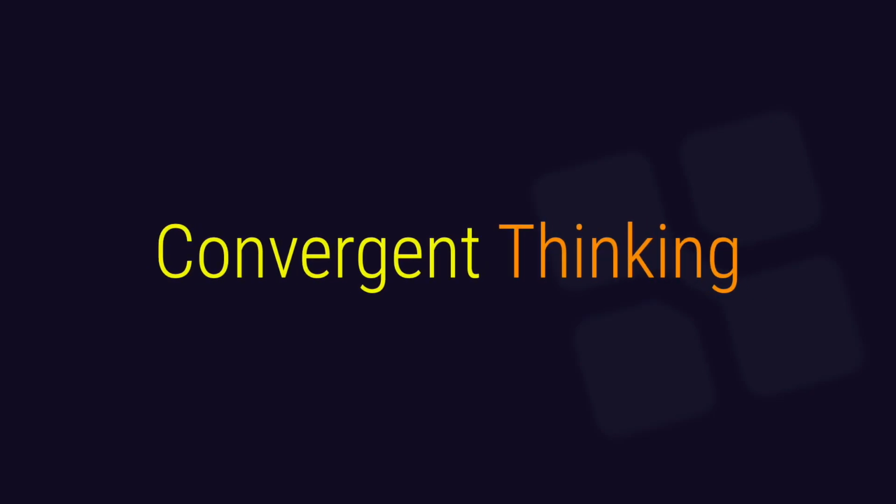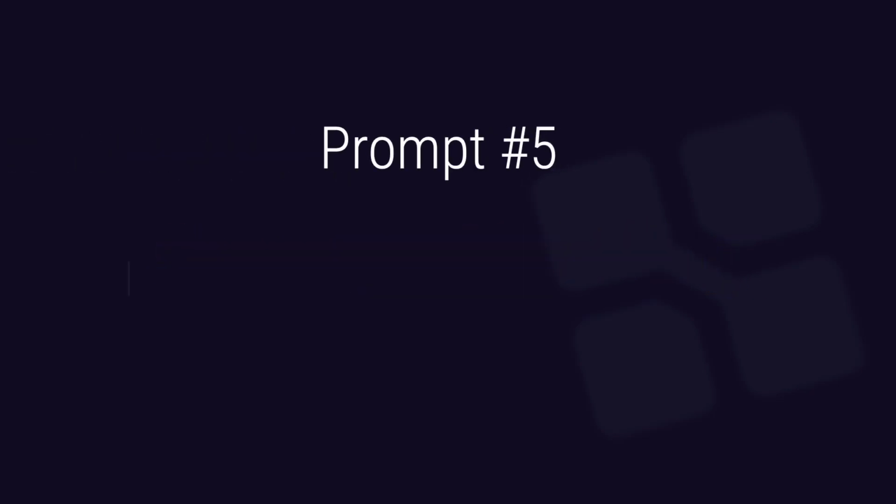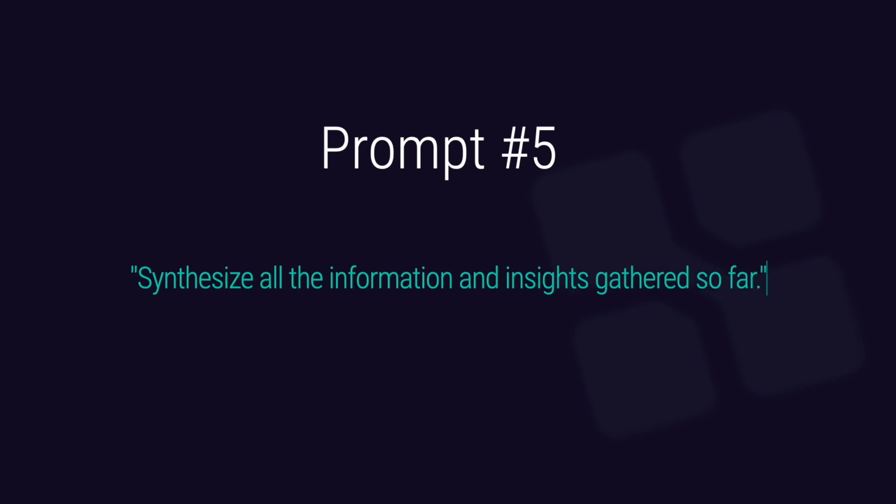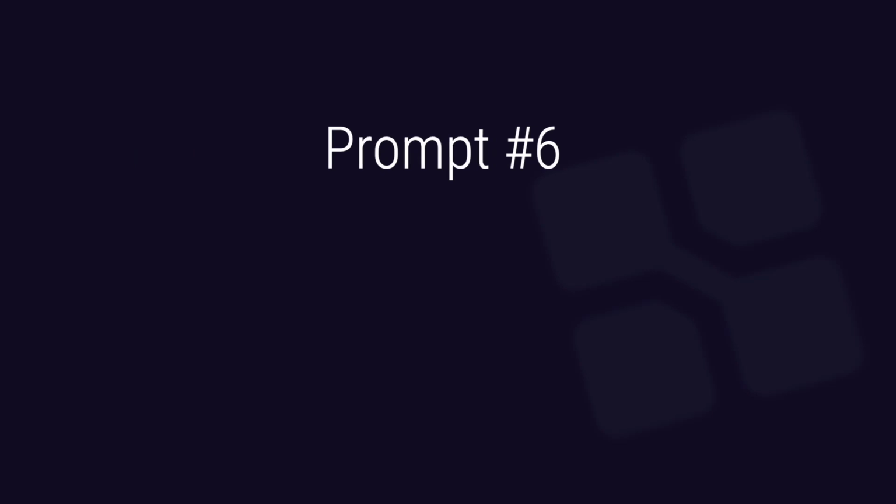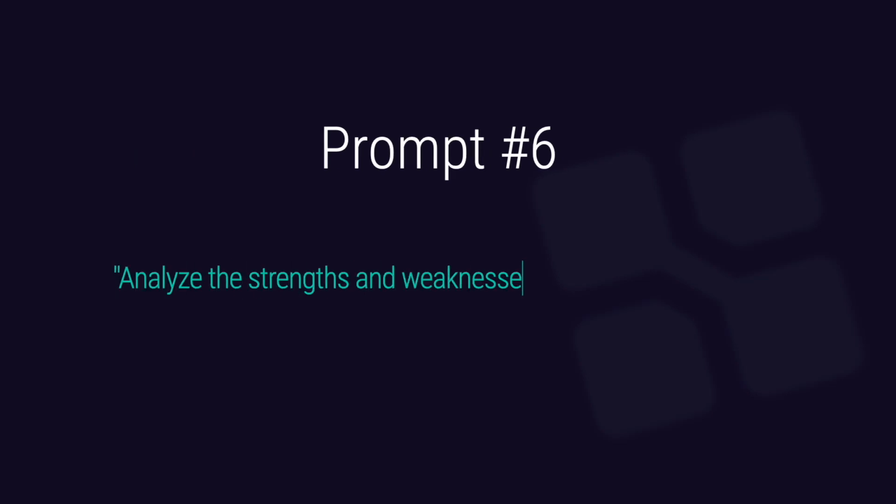Now it's time to start with the convergent thinking part of the process with the following prompt. Synthesize all the information and insights gathered so far. Next, we will perform a final analysis with prompt 6. Analyze the strengths and weaknesses of the proposed ideas. This is great to get a feel for what will work well and what won't.